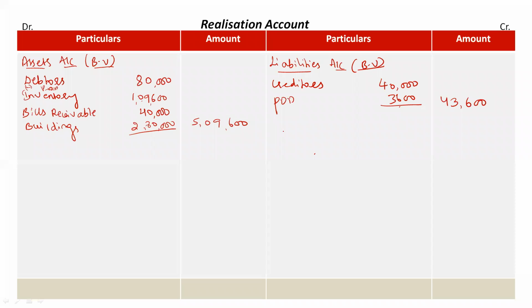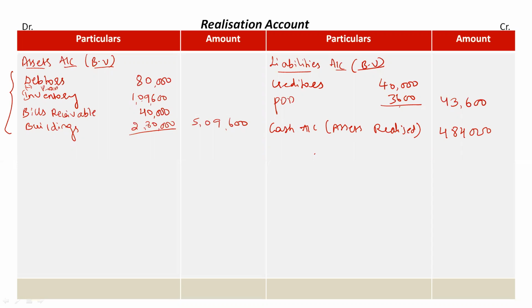So how will we take it? We will take it as cash account, in brackets assets realized for rupees 4,84,000. Now see here, we have shown the book value of assets on the debit side. It means we have shown that we had all these assets in the firm.